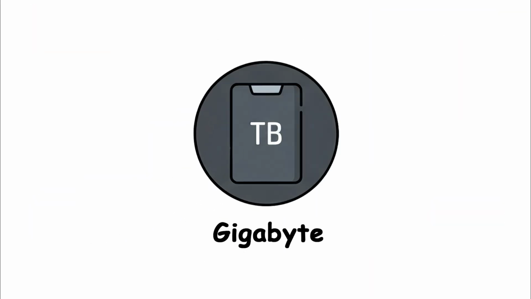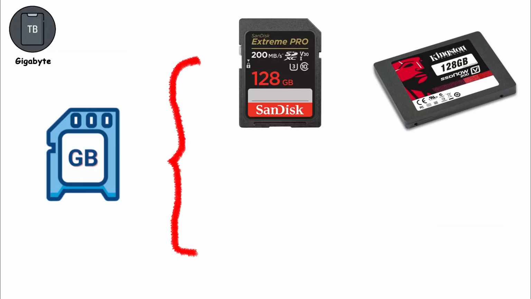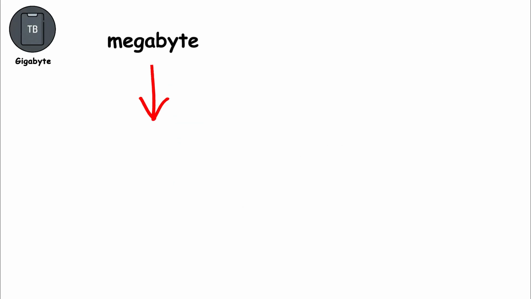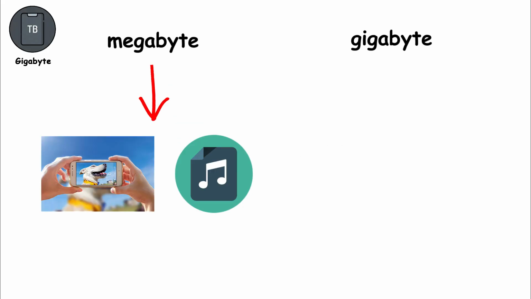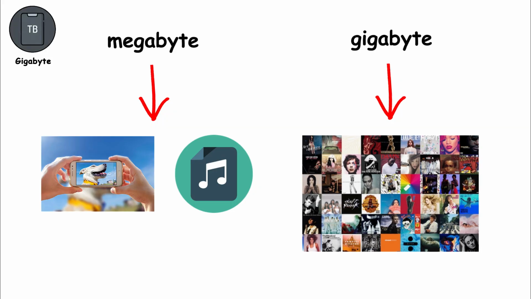Gigabyte. A gigabyte is a large unit of digital storage that we use every day. If a megabyte is like a single photo or a short song, then a gigabyte is like a whole photo album or a playlist.